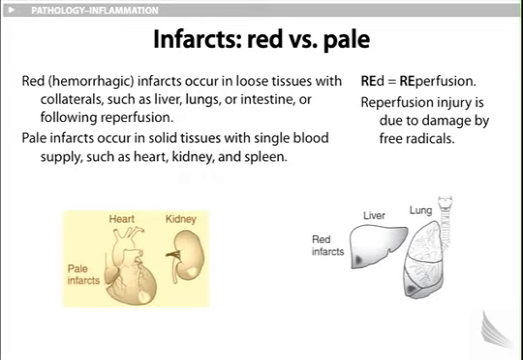If you take a look at the bottom, you'll notice on the left the solid tissues resulting in pale infarcts, and on the right, those organs or tissues with collaterals, including the liver and lung, resulting in red infarcts.